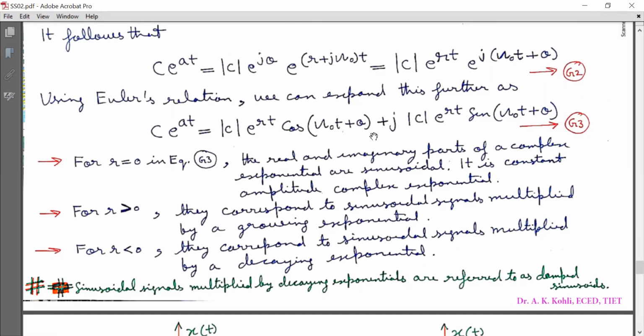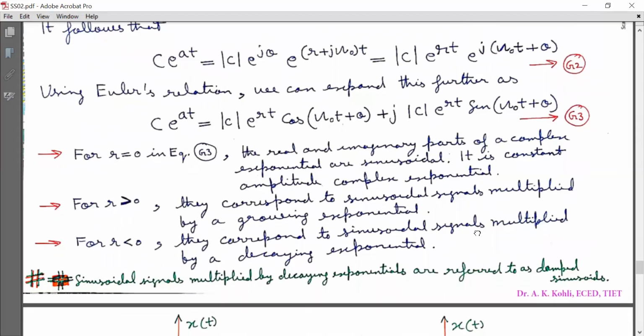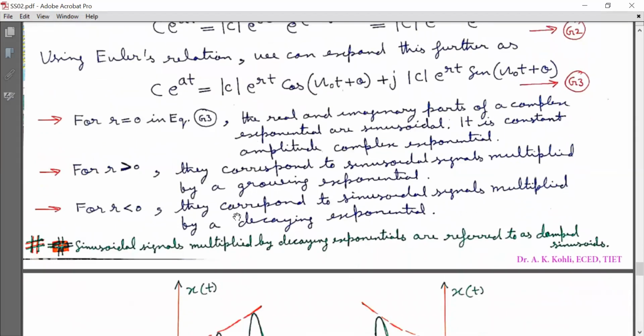So it is just equation G3. I am substituting r equal to 0 first and analyzing the signal, and then r greater than 0, and then r less than 0. These are the outputs corresponding to various values of r. The sinusoidal signals multiplied by decaying exponentials are referred to as damped sinusoids.